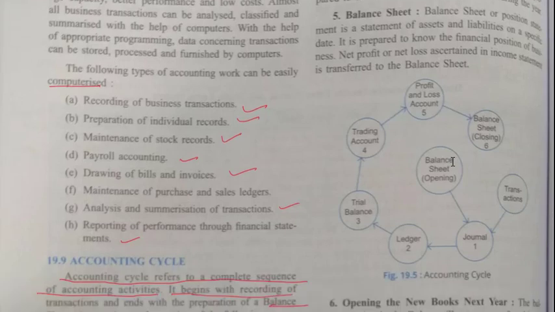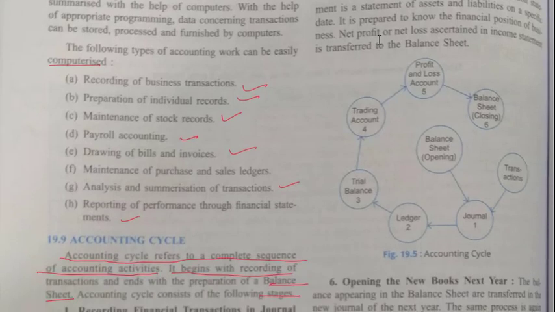So this cycle indicates your accounting cycle. You have to remember this cycle, okay. You can draw this in your notebook once or twice. So the first stage means after transaction, what we do, we record them in journal.